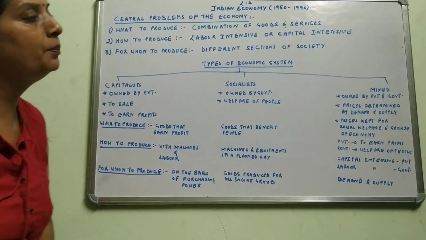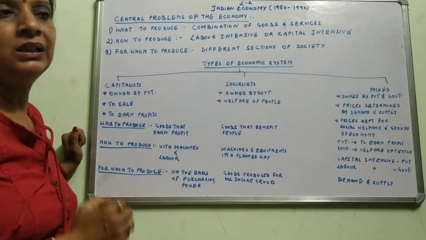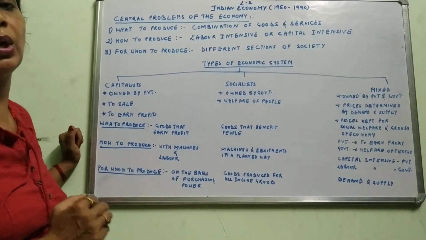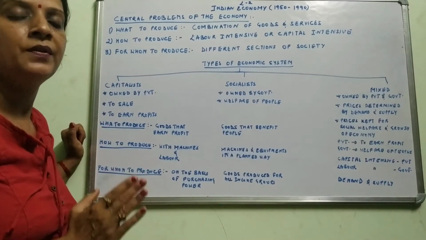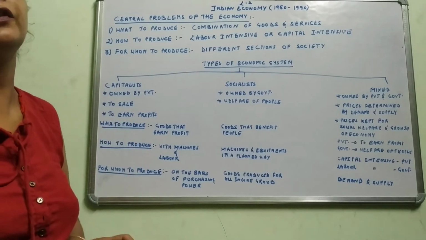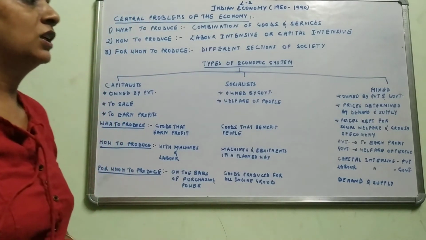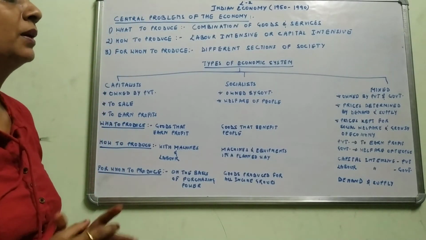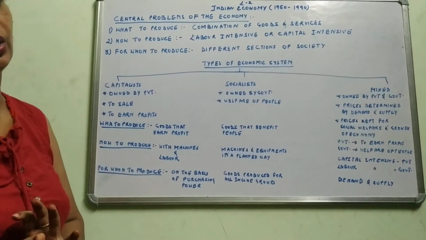Next comes the mixed economy. Our India is the best example of a mixed economy. When the Indian government got independence, they thought of both things: earning profit so that it can increase the economic development of the country, and the welfare of the people also. It is owned by both the private sector and the government. Prices are determined by demand and supply. As the demand is, supply of the goods will be accordingly.